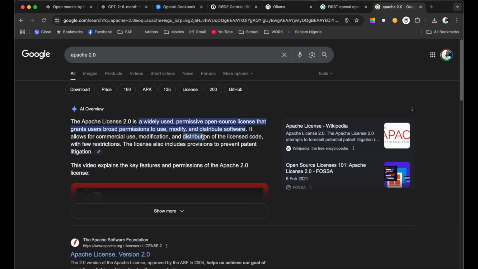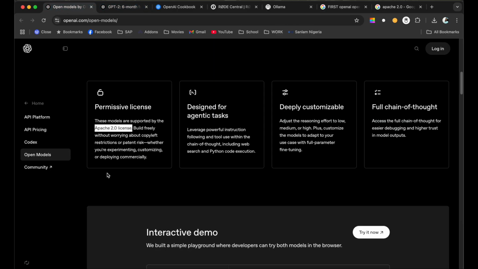Apache 2.0 license, distribution of the license code with few restrictions. I'm not going to go into the details, but it's nice that we've got an Apache 2.0 license on these models that are designed for agentic tasks, deeply customizable, and full chain of thought.